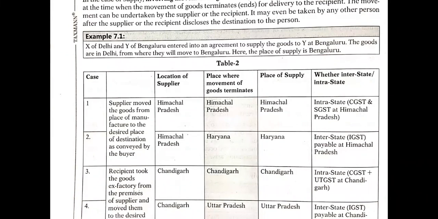The goods are in Delhi, from where they will move to Bangalore. Here, the place of supply is Bangalore. Understood? That means the recipient is staying in Bangalore, while the supplier is staying in Delhi. Ultimately, the goods are supplied.